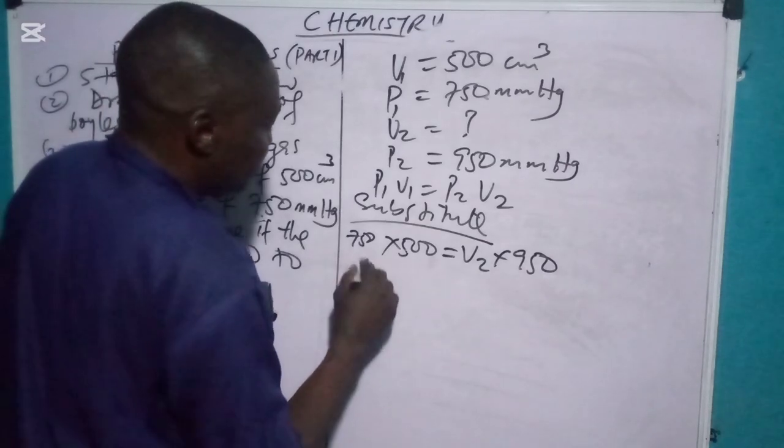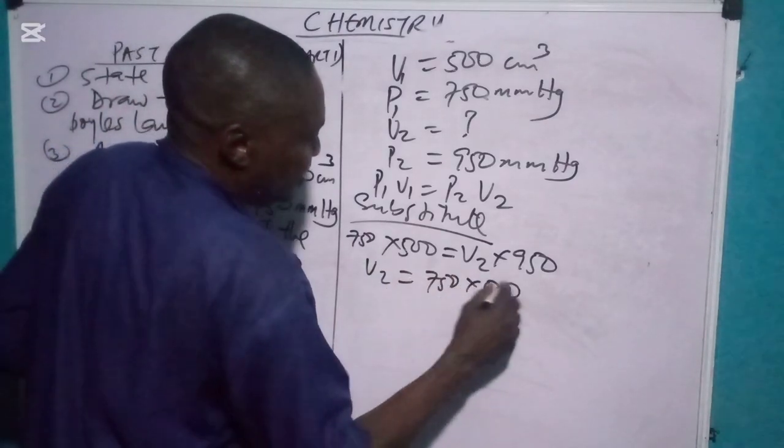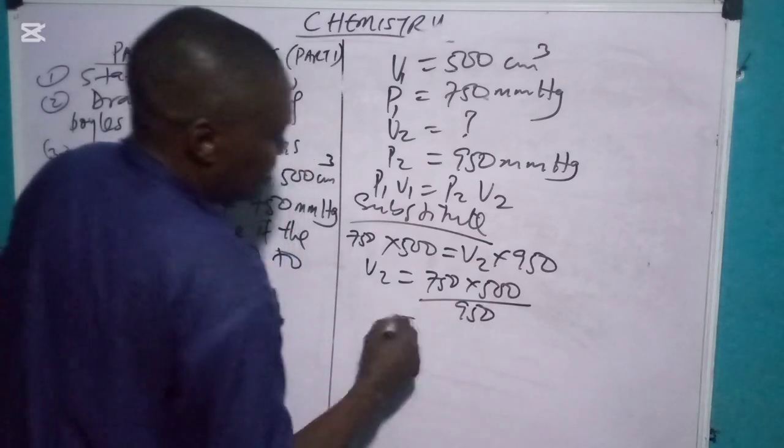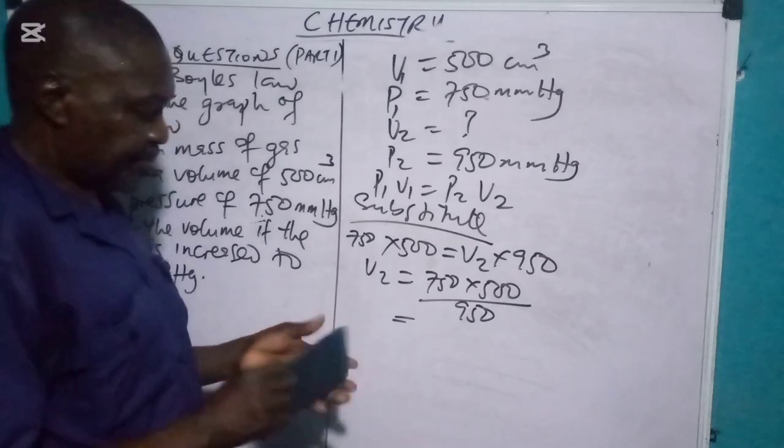You now have V2 equals 750 times 500 over 950. Do the calculation. I have a calculator here.